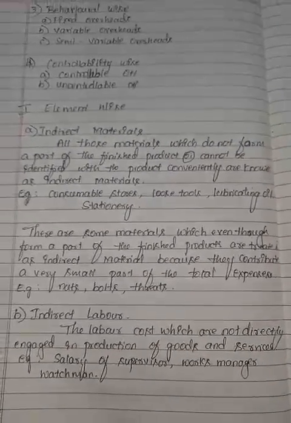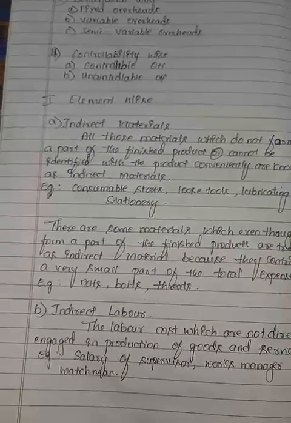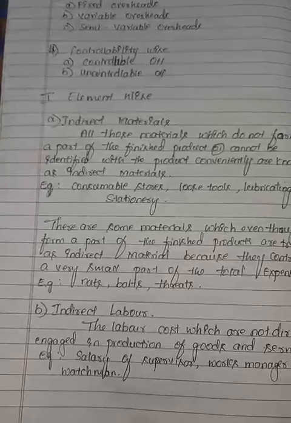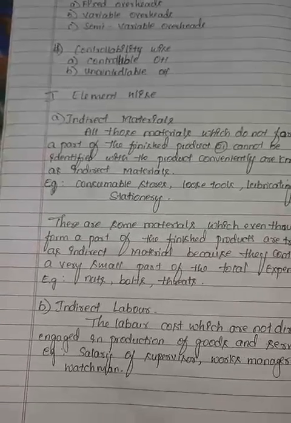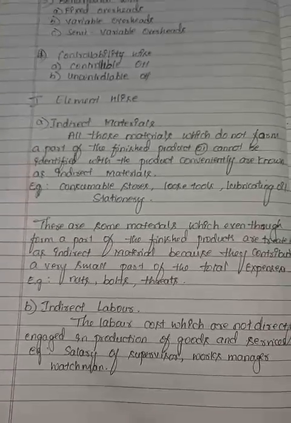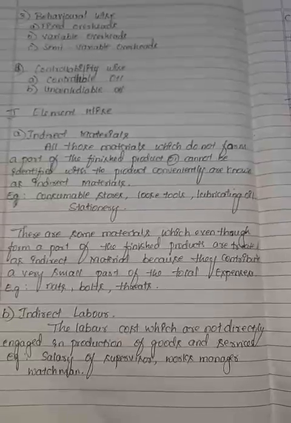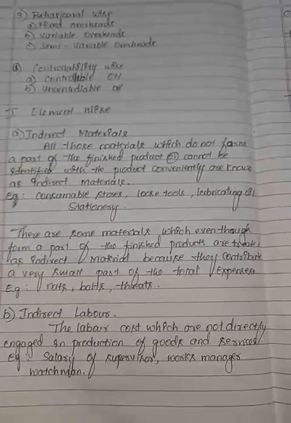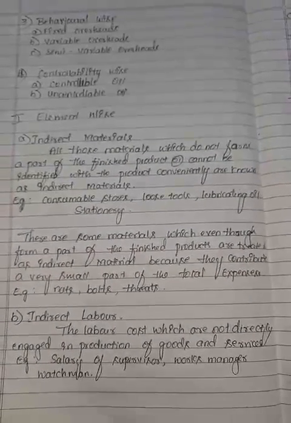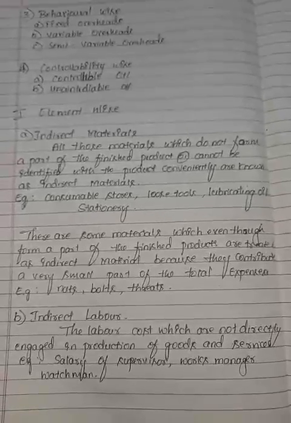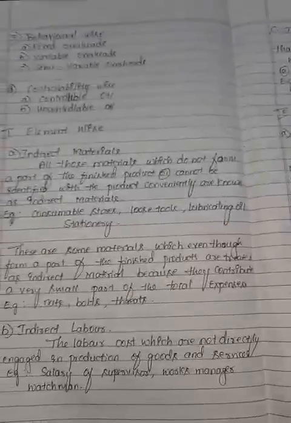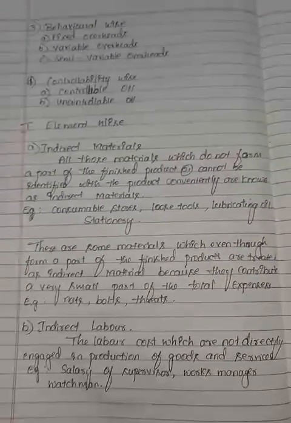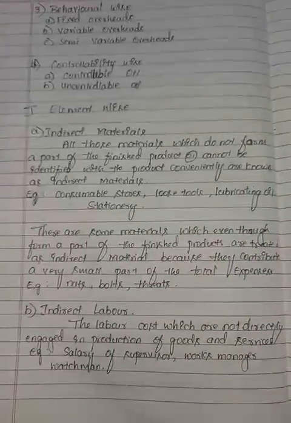For example, salary of supervisor. The supervisor's duty is to look after the employees, so he is not engaged in production activity. The supervisor's duty is only guiding or looking after the employees.